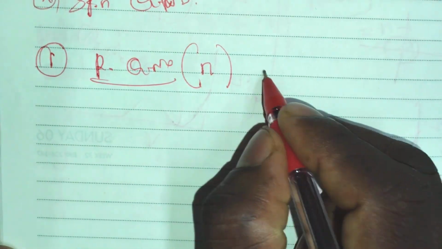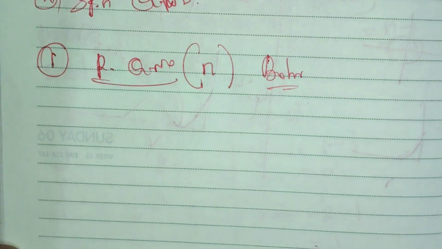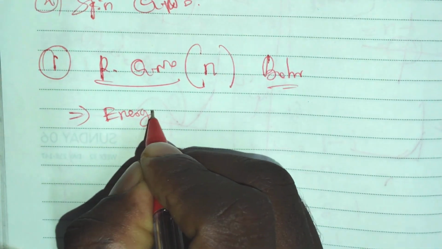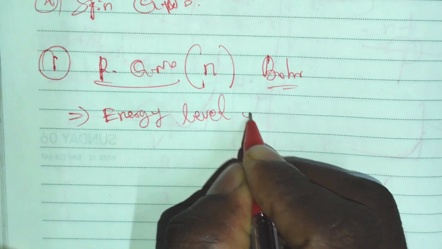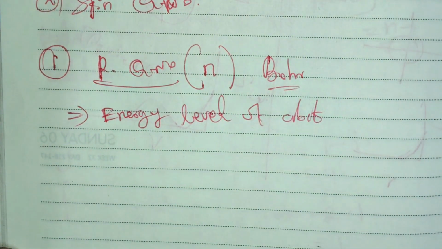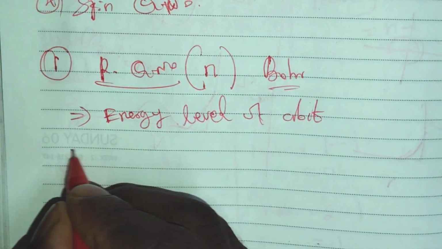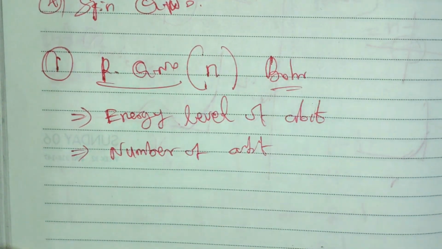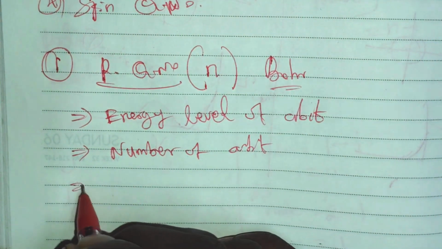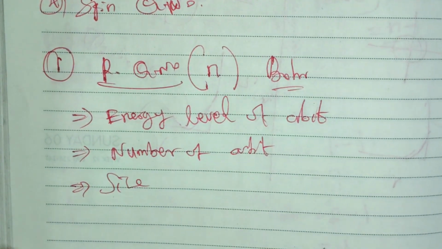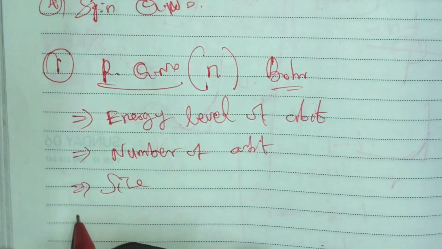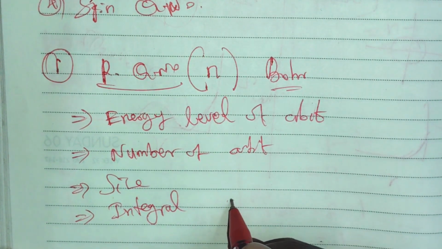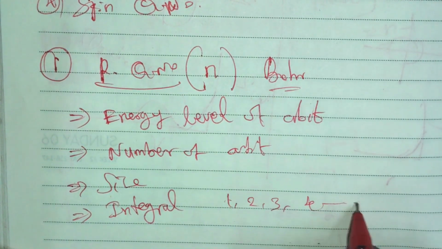It was proposed by Bohr. It represents the energy level of an orbit, and it indicates the number of orbits and the size of the orbit. It takes integral values, for example 1, 2, 3, 4, etc.